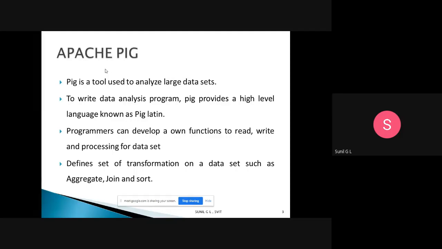He can write a number of functions. So what are the different functions? What are the different data transformation functions? Pig Latin defines a set of transformations on a data set, where transformation means one form to another form. Examples are aggregate, where you take an average, joining two tables or two to three data sets, or sorting in ascending or descending order. For all those things, he can write a program using Pig Latin.